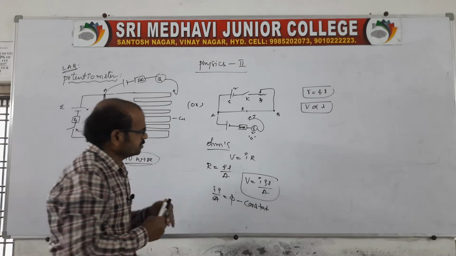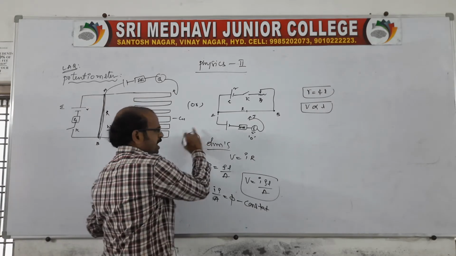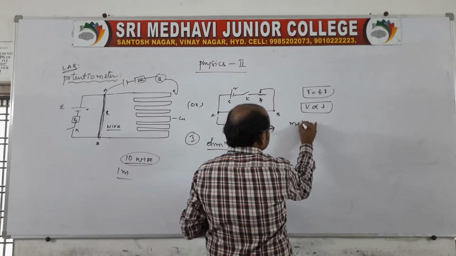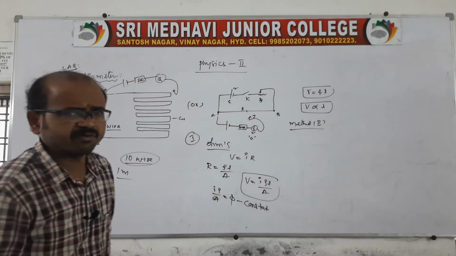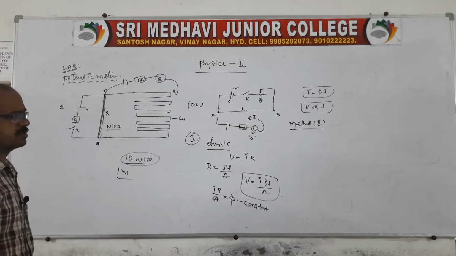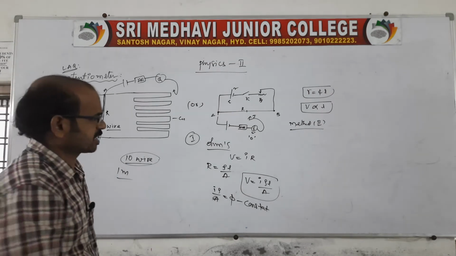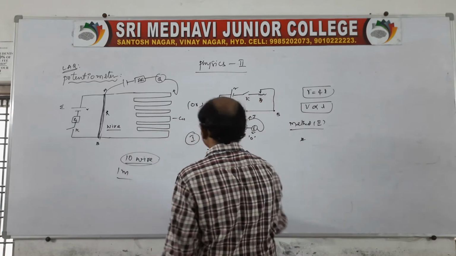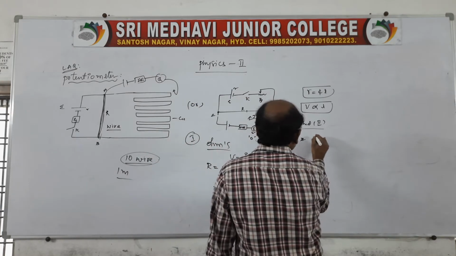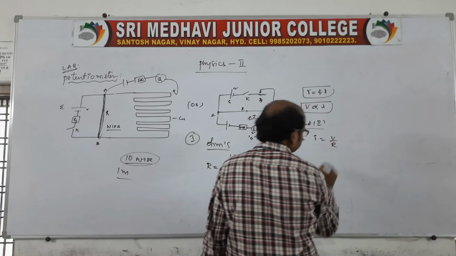It is one method, a direct method, and there is another, alternate method also. I will show you because it is also important. You go with any one method, whichever you are comfortable with, and go with that derivation. Suppose I go like this: from Ohm's law, I is equal to V by R, right?